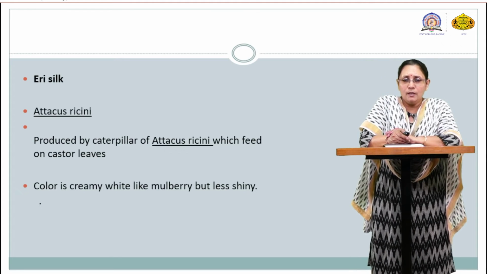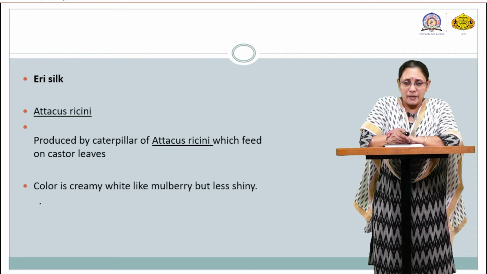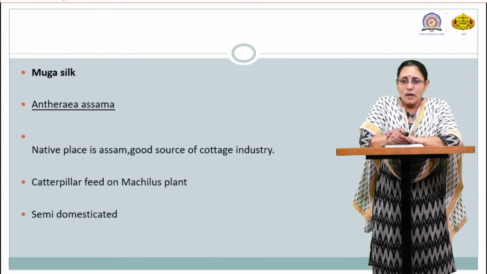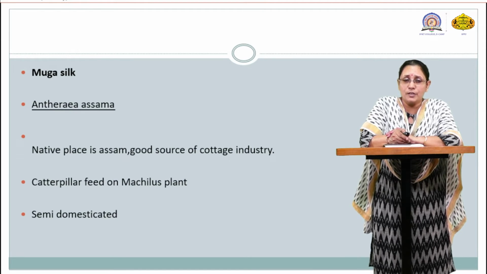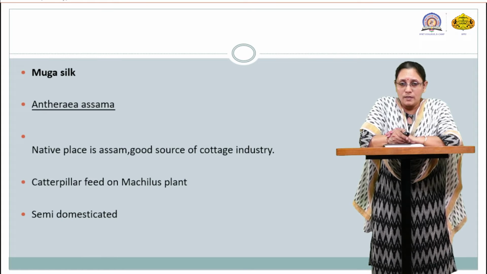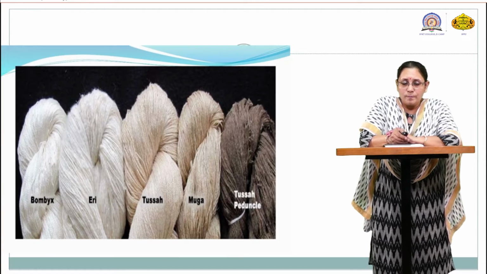The color is creamy white like mulberry but less shiny. So, you can compare the color of this airy silk with this mulberry silk. Muga silk: native place is Assam and it is a good source of cottage industry. If you observe carefully here, Assam is the state of the cottage industry basically for the Muga silk. The caterpillar feeds on the maculus plant, a semi-domesticated type of silkworm.